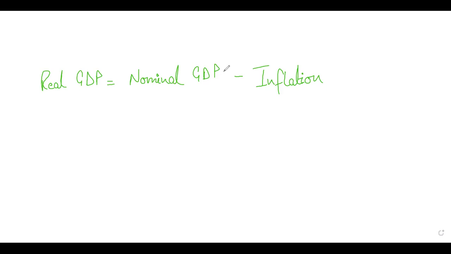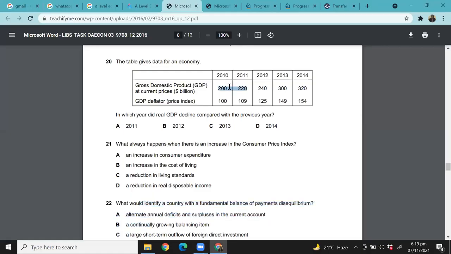Now, knowing this formula, let's come back. What we are doing here is calculating the percentage change in the GDP. That is the nominal increase. When we subtract the rate of inflation from the nominal increase, the overall value we get is the change in real GDP. If the real GDP change is positive, this means compared to last year, your real GDP was higher. But if the change in real GDP is negative, that means this year your real GDP decreased compared to your previous year. Elsa, this is making sense, right?